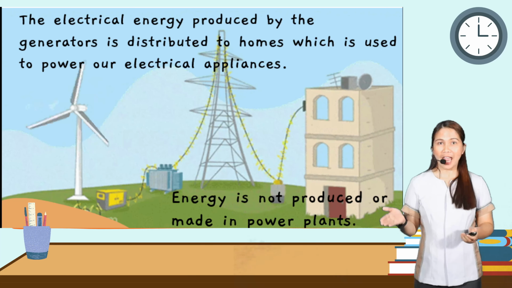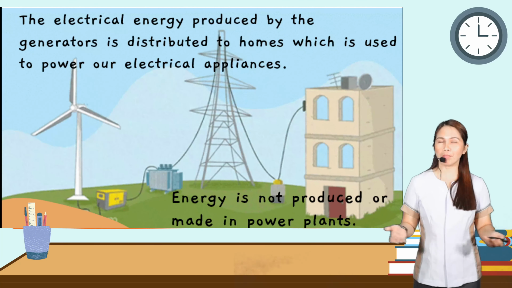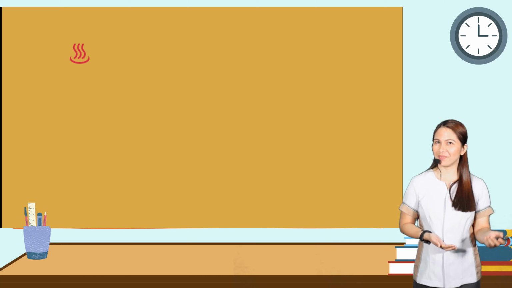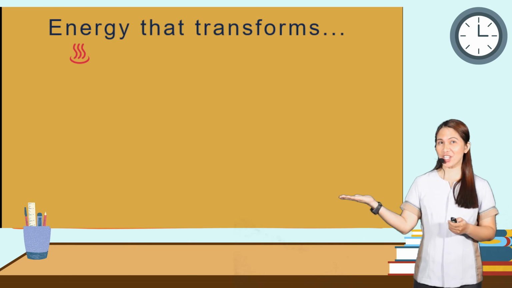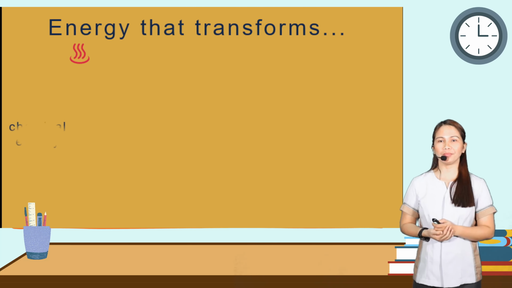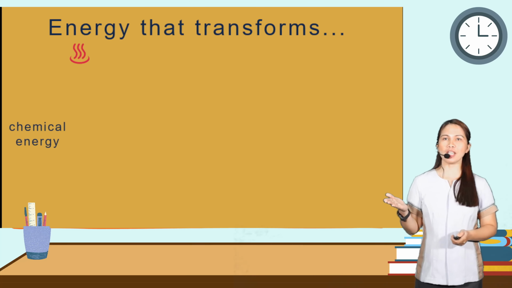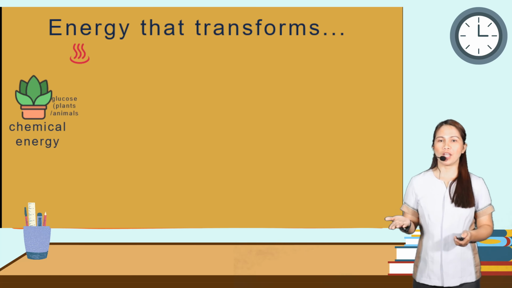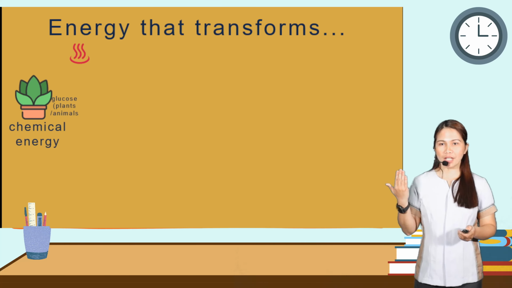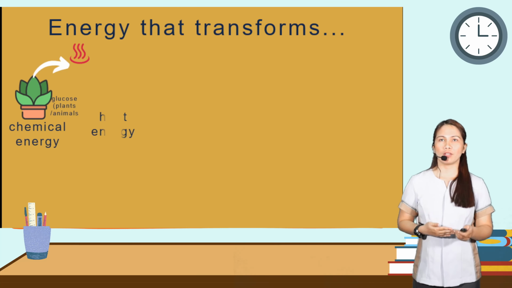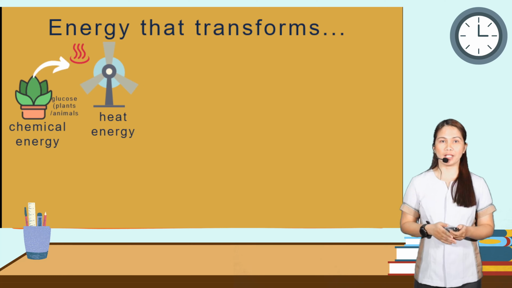Take note of this. Energy is not produced or even made in power plants itself. Instead, it is simply what you call energy transformation, or energy that transforms. From chemical energy, from the fossils or remains of the plants and animals, then this steam is used by power plants, which is a form of energy, to produce or used by the turbines itself.